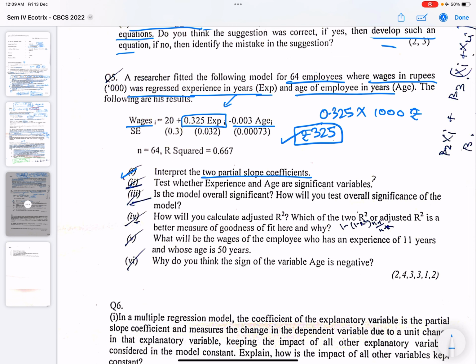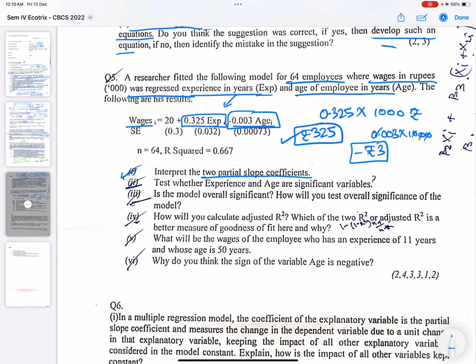Similarly, if the age of the employee increases by 1 year, the wage would fall by 0.003 into 1000 rupees. So wage would fall by rupees 3 as the age of the employee increases.